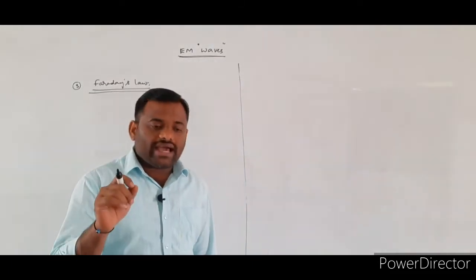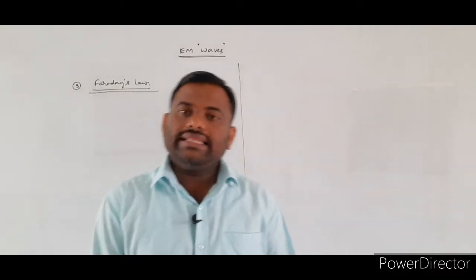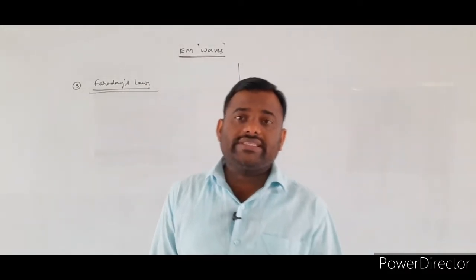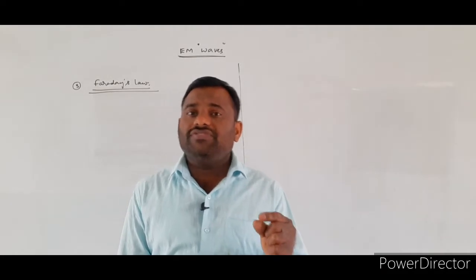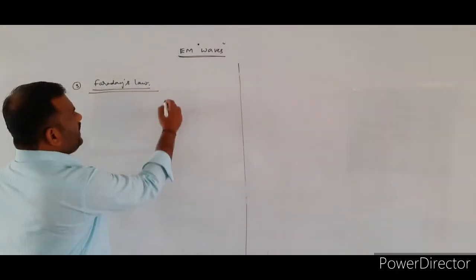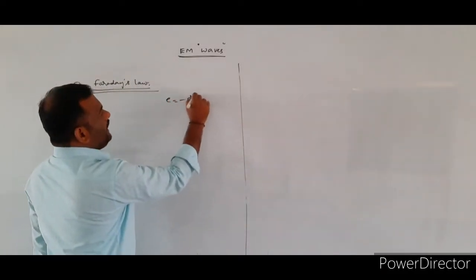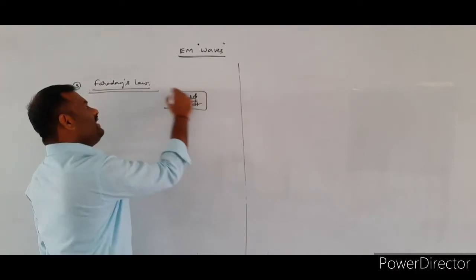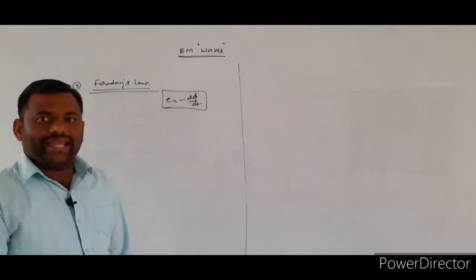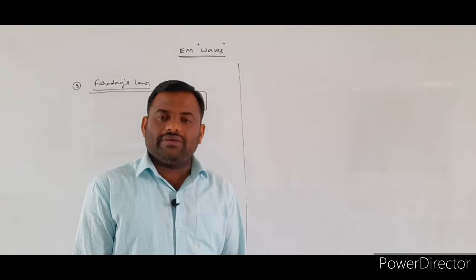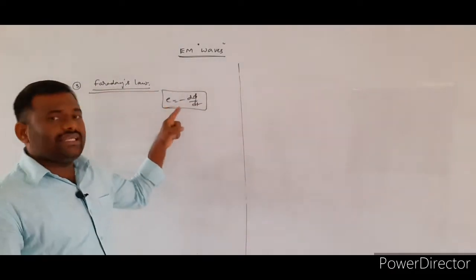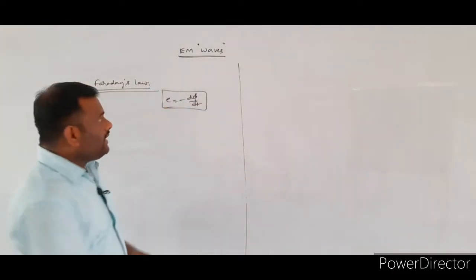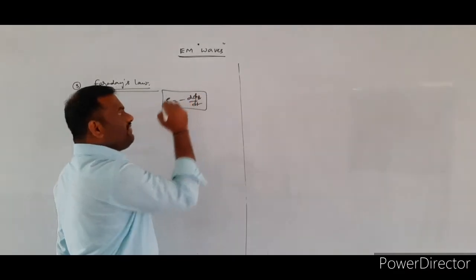So according to Faraday's law of electromagnetic induction, what did we study? The induced EMF is equal to the rate of change of magnetic flux. E is equal to minus d phi by dt. So what is this equation saying? Whenever there is a change in magnetic flux, there will be an induced EMF.